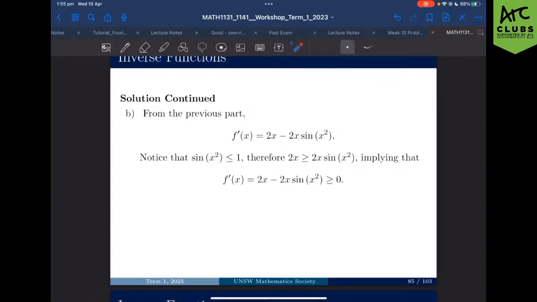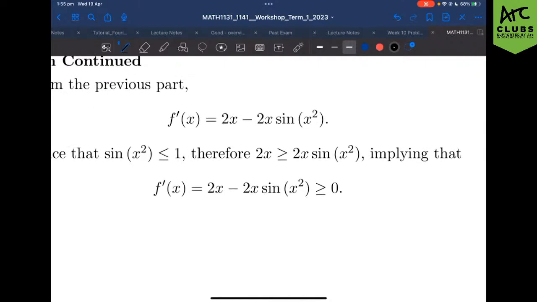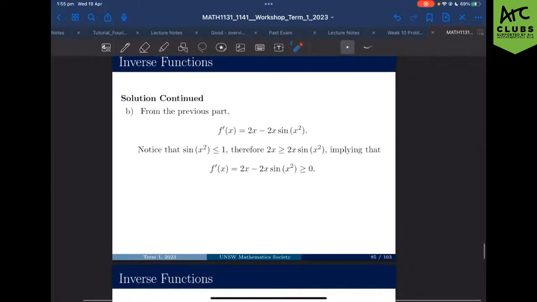So from the previous part, we know that the derivative of the function is 2x minus 2x sin x squared, right? And what did I say way earlier? First thing is that sine and cos is always going to be between -1 and 1. Sin x squared is always going to be less than or equal to 1, and we know this to be true, where 2x is greater than or equal to 2x sin x squared, right? Implying that everything in our function has to be positive. Fairly simple logical progressions here, right? We're just getting what we know is restricted and then trying to expand that out to our entire function.